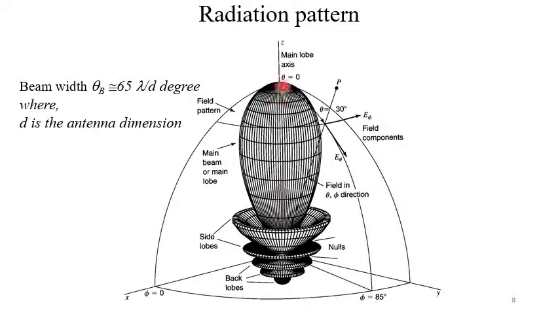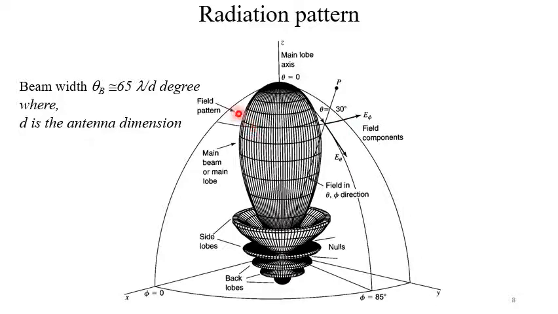If this is the maximum power in this direction, so we go in any one direction, say in this direction, where the power is half of the peak value, and we go in the opposite direction where the power is half of the maximum value, and then we take the angle between them.